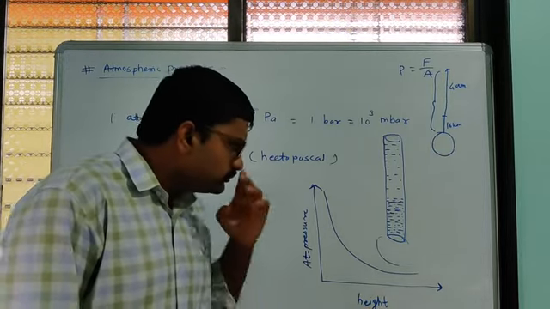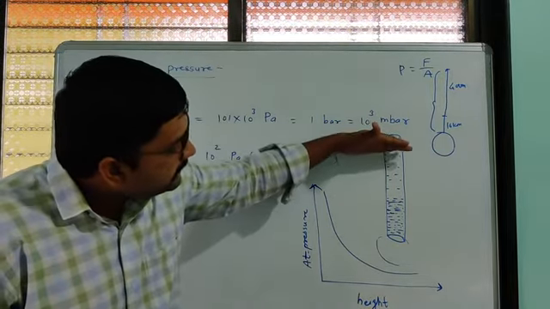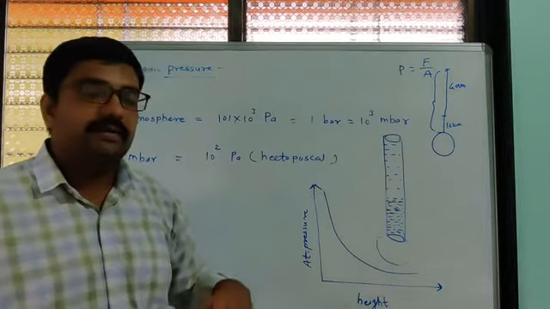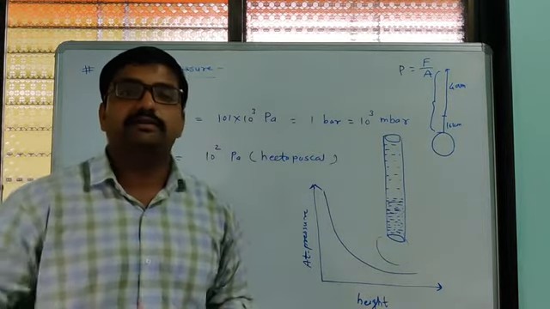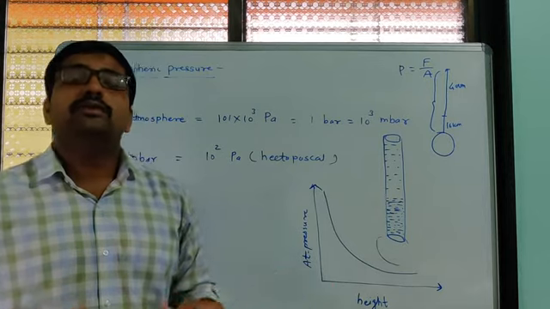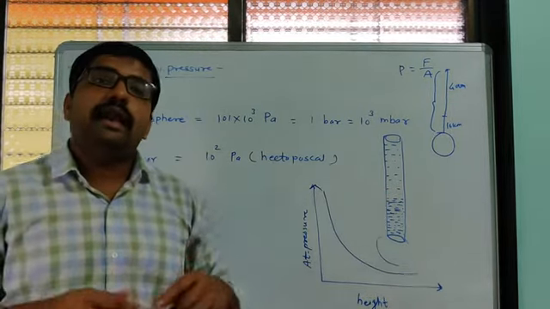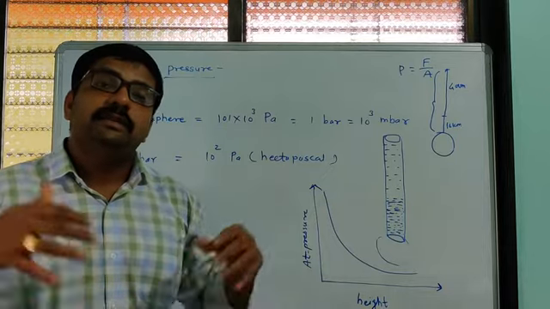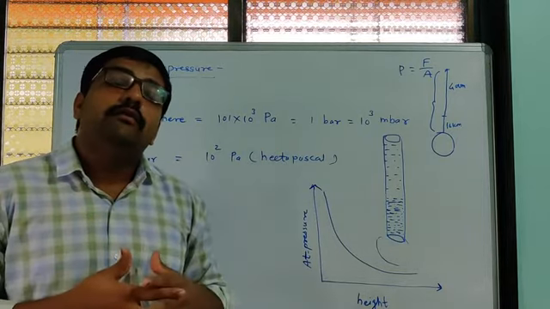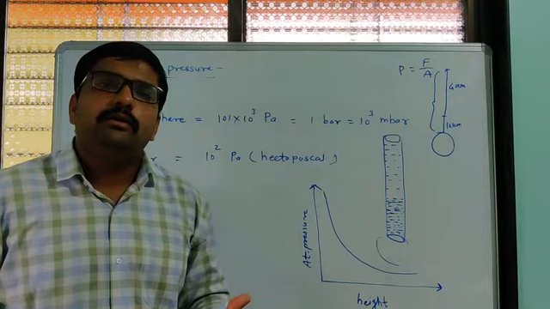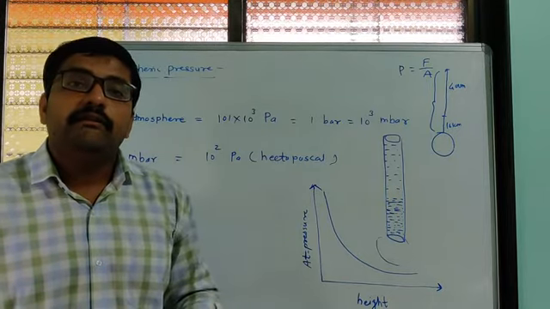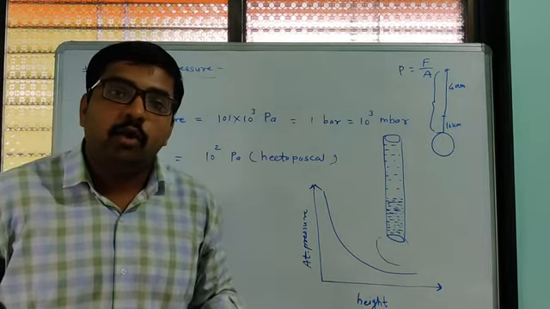All this weight of gases acts towards the earth's surface. Suppose we are staying on the earth's surface; at that time, whatever gases are present around us apply force on us. Weight means simply what? Weight is nothing but the gravitational force acting on an object.